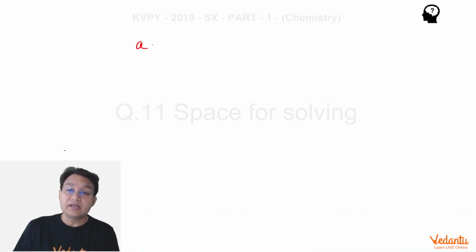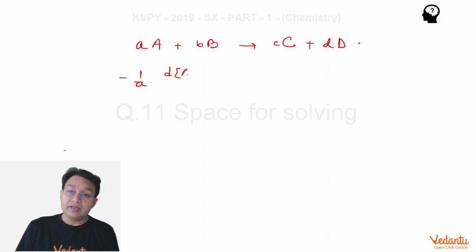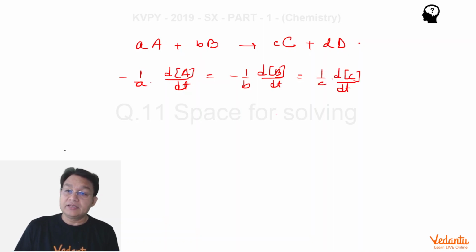Generally speaking, for a moles of A plus b moles of B changing into c moles of C plus d moles of D, we can write minus 1/a dA/dt equals minus 1/b dB/dt equals 1/c dC/dt equals 1/d dD/dt.